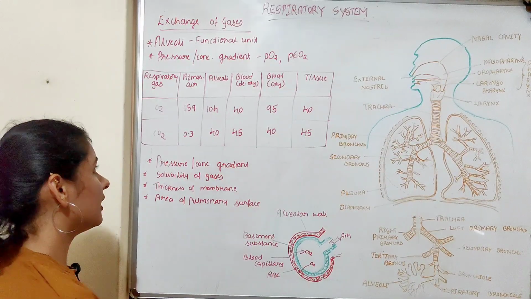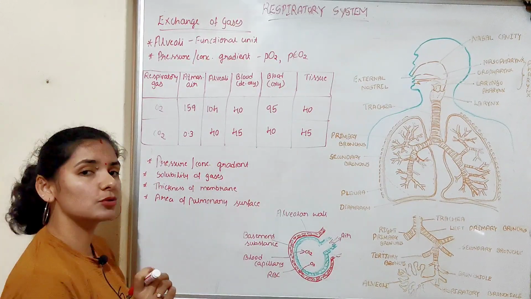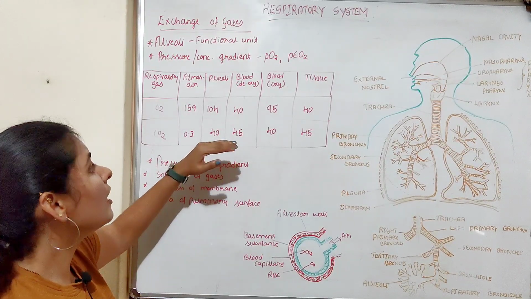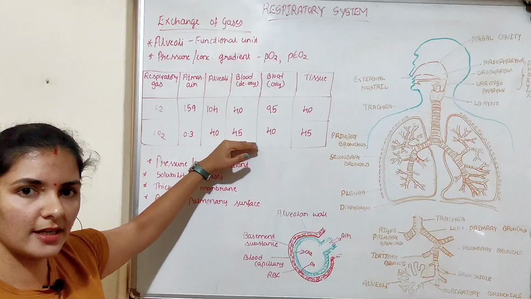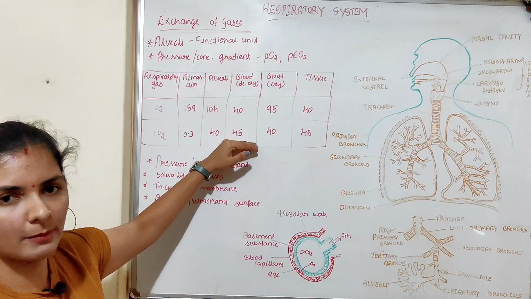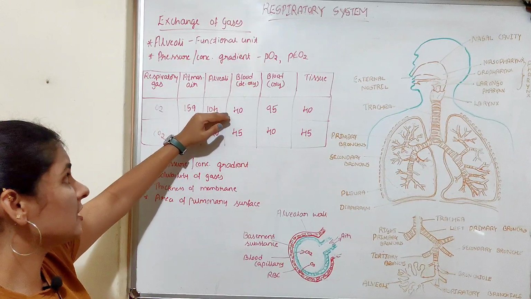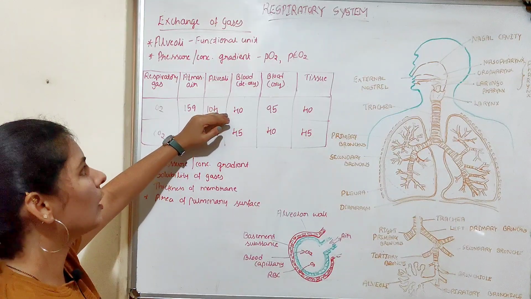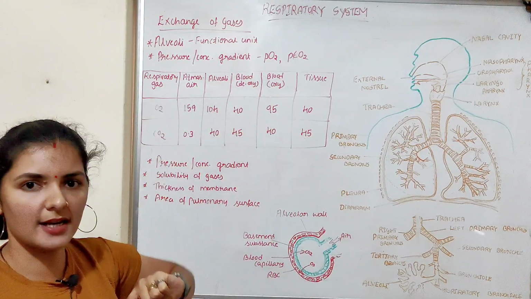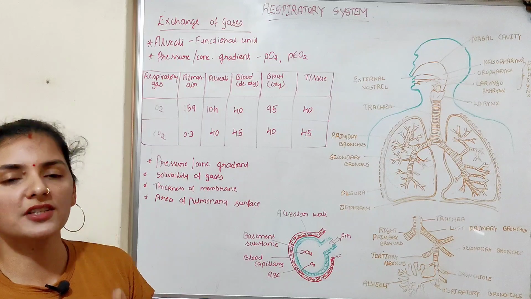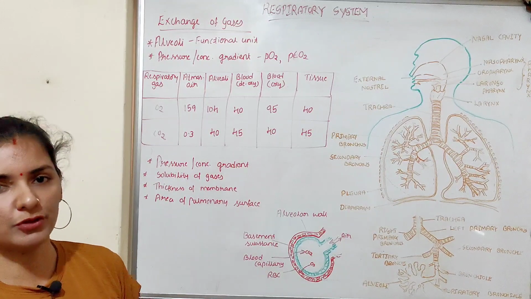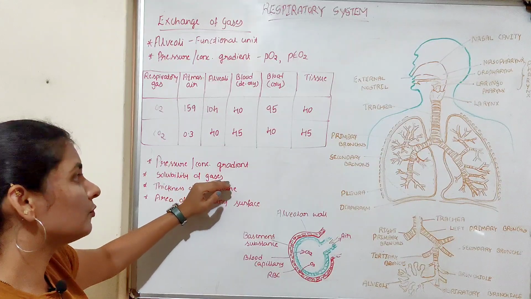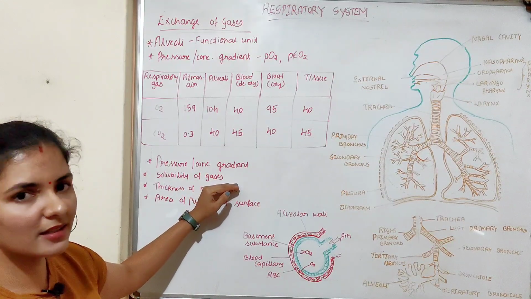That's why carbon dioxide can easily pass through the membrane or dissolve in the blood even with a very small partial pressure gradient, about 5 mmHg, whereas oxygen has very low solubility. Because of that, it requires a high partial pressure gradient, about 55 to 65 mmHg, for the diffusion to occur.